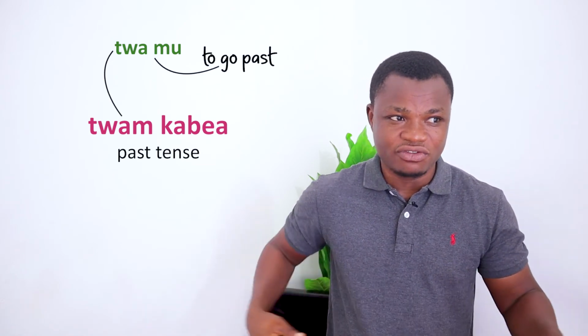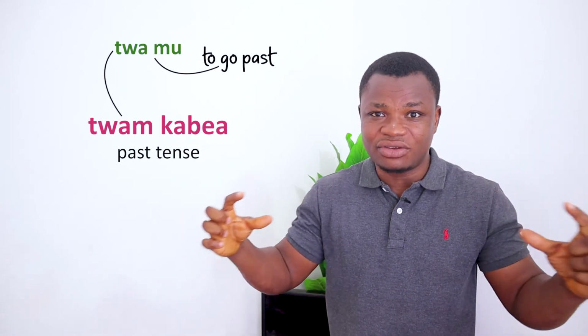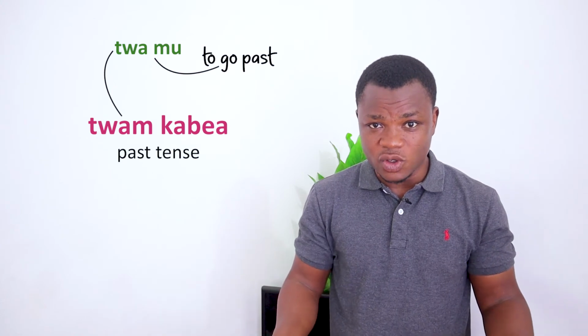Chem kabia. I've mentioned this chem before. This is the phrasal verb cha mu. Chamu means to go past. So I told you that we are able to contract the chemu, and then we say chem, which means the same thing. So chem or chemu means to go past. So chem kabia, past tense.